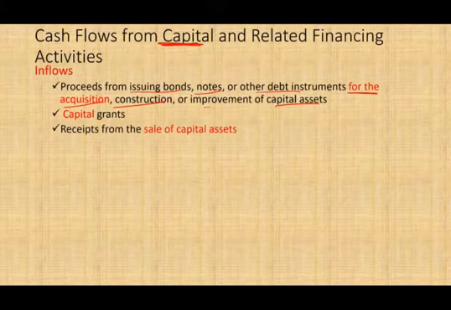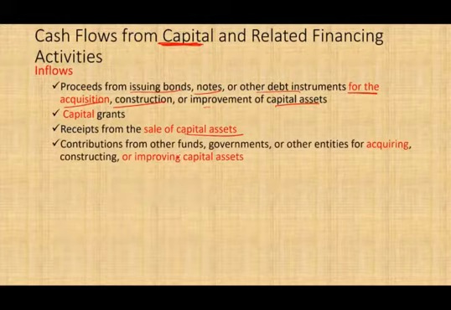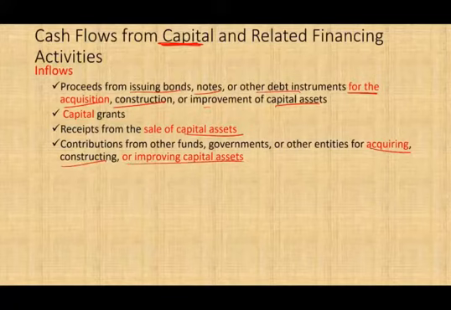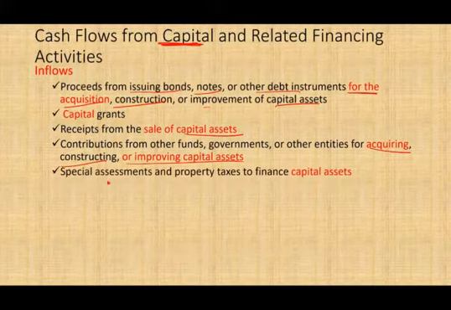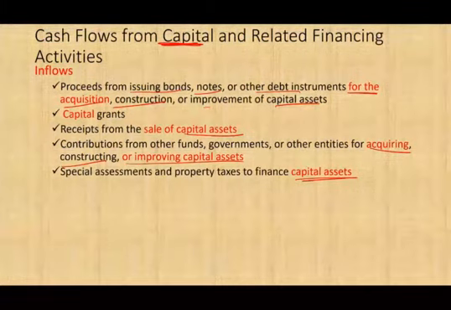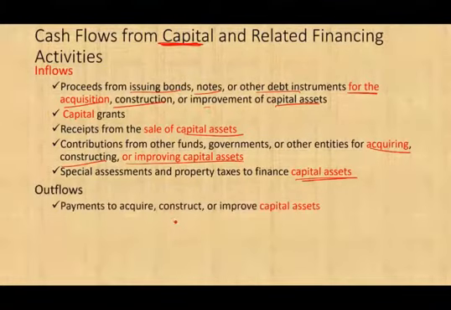Receipts from the sale of capital assets, so you sold a capital asset and you receive the funds. Contributions from other funds, governments, or other entities for acquiring, constructing, or improving capital assets. So there is a contribution, but for the purpose of acquiring or improving a capital asset. Special assessments and property taxes to finance a capital asset. So you are imposing special taxes, and the revenue from those special taxes is clearly earmarked to buy an asset. The outflow would involve payment to acquire, construct, or improve a capital asset. The opposite: now you are making payment for those capital assets.